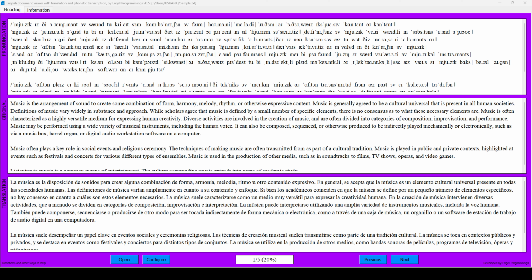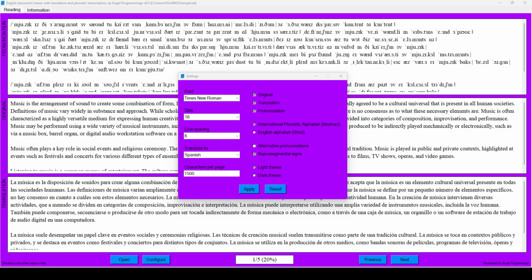When you open your file, the page you'll be reading, that is, the text fragment, will appear in the center box, along with other text boxes. The one above will display the phonetic transcription of the text in question and the one below will display the translation in the language that you select in the settings. By default it will be in Spanish. To configure the program according to your preferences, you must click the button that says Configure. There you can change several things like the font or the size.